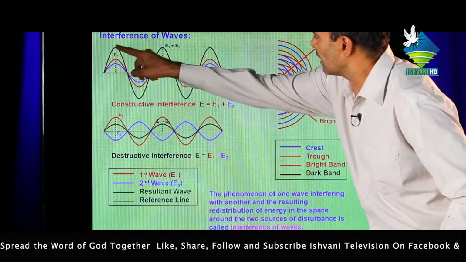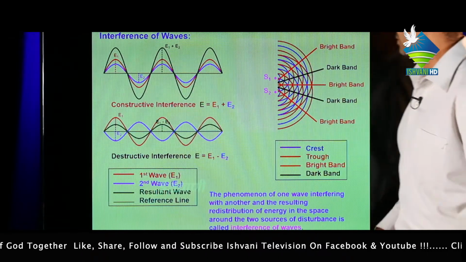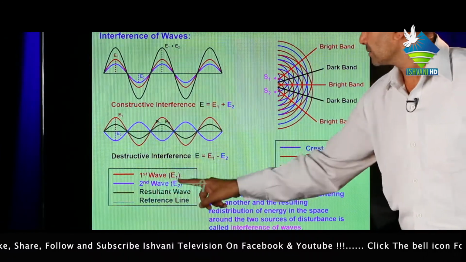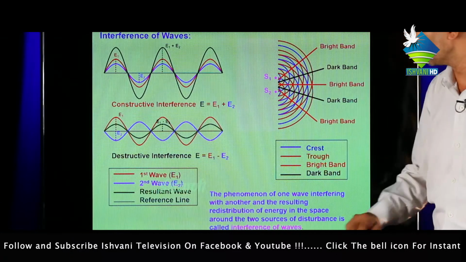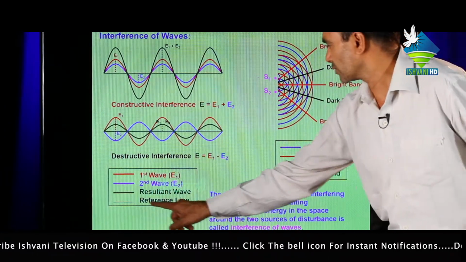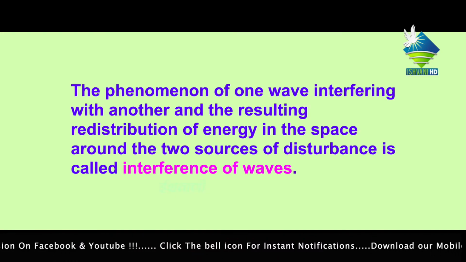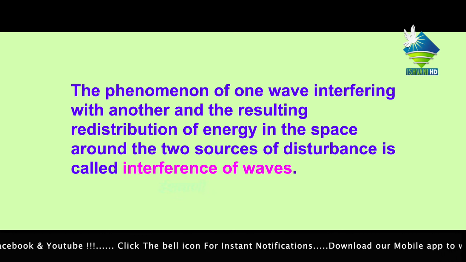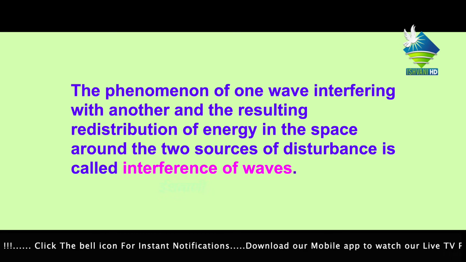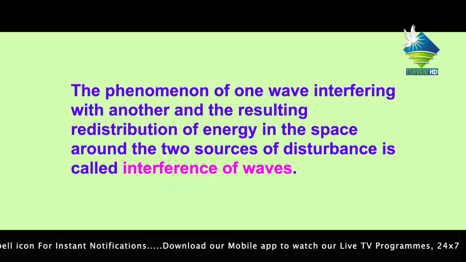And this line shows the resultant wave of these two waves. The first wave is represented by red, the second wave by blue, the resultant wave by green, and the reference line is shown by this line. The phenomenon of one wave interfering with another, resulting in redistribution of energy in the space around the two sources of disturbance, is called interference of waves.